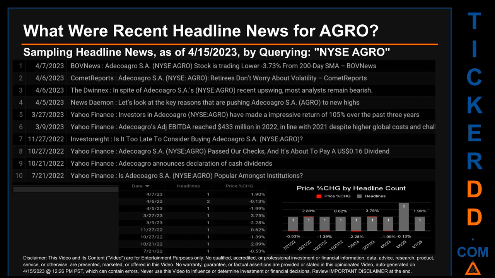Thursday, March 9, 2023 was the day with the highest percentage change in price when we compare opening versus closing price for the ticker. The day saw a drop of -2.28% when AGRO opened trading at $7.91 and closed at $7.73. There was one found headline when Yahoo Finance published the headline that read, "AGRO's EBITDA reached $433 million in 2022, in line with 2021 despite higher global costs and challenging weather. During 2022, the company distributed 47% of NCFO via cash dividend and share repurchases."